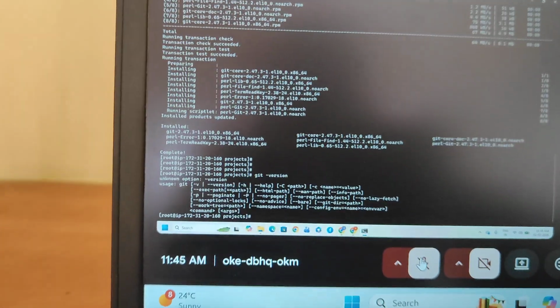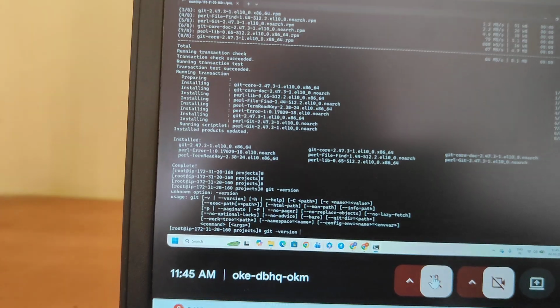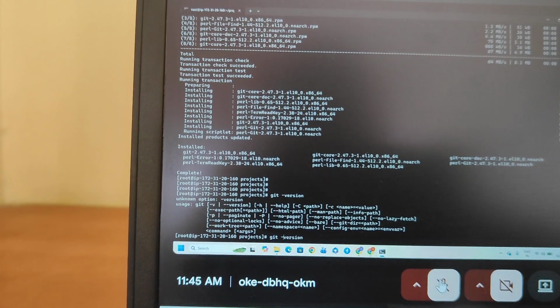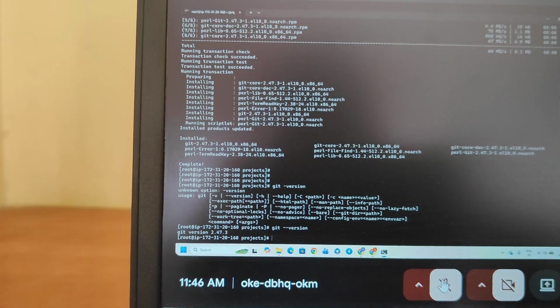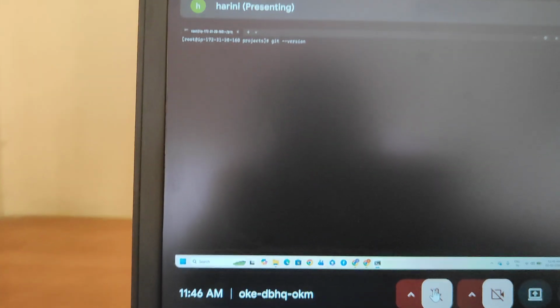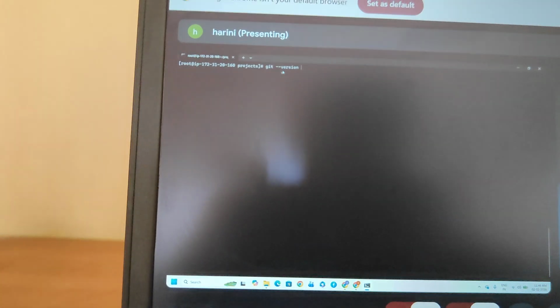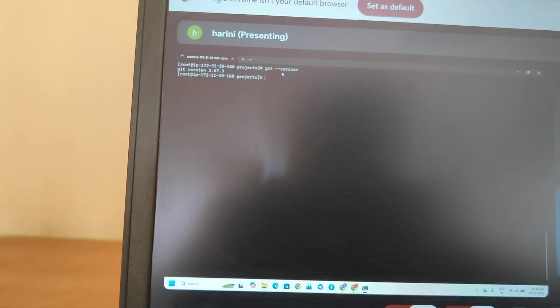Okay. Now, is git available or not? This command is not working. Again, the hyphen is missing, so I'm observing that. Now it's visible. Again I'll give git --version. Okay, it's visible.